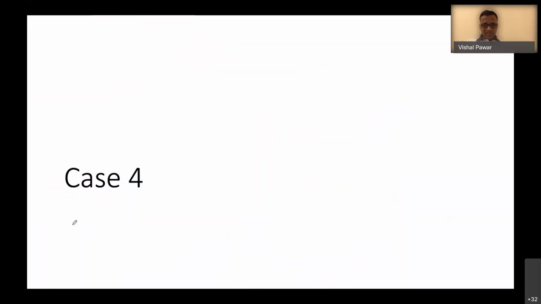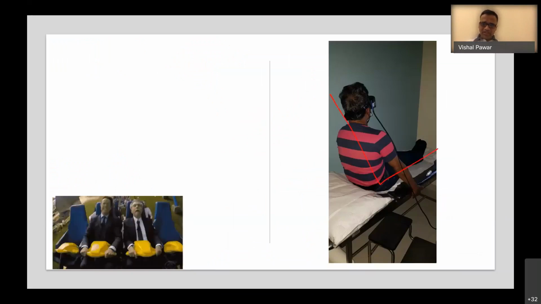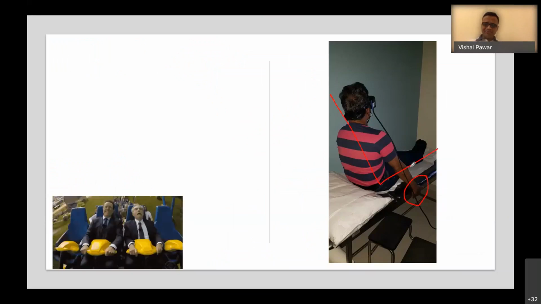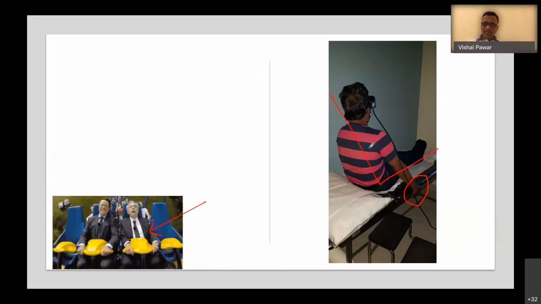And case number 4: one important finding I see in patients with BPPV is that when you ask the patient to sit, they firmly hold the table, like the bed, and they feel a lot of postural instability. This is similar to what we feel after sitting in a roller coaster. There is a trunk retropulsion, the trunk goes backwards.